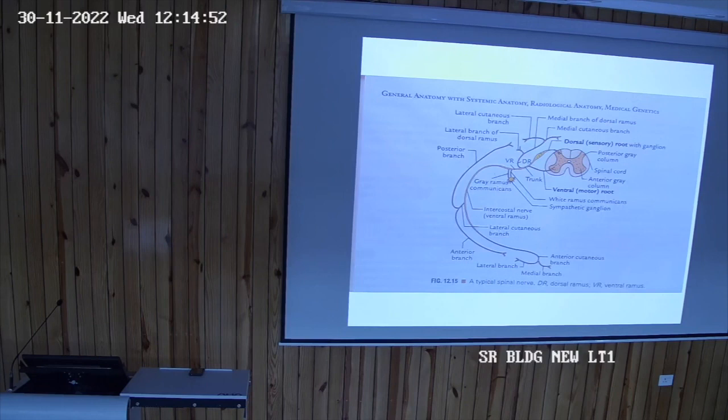The sacral plexus is formed by L4, L5, sorry, S1, S2, S3, S4, and it gives rise to important nerves which are supplying the back of the lower limb and gluteal region.